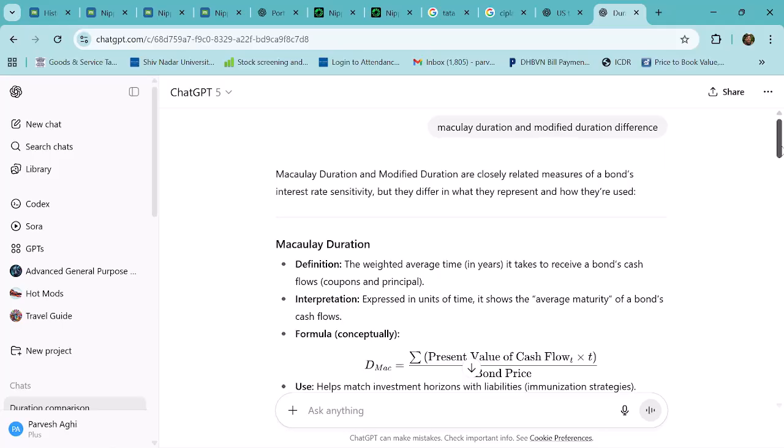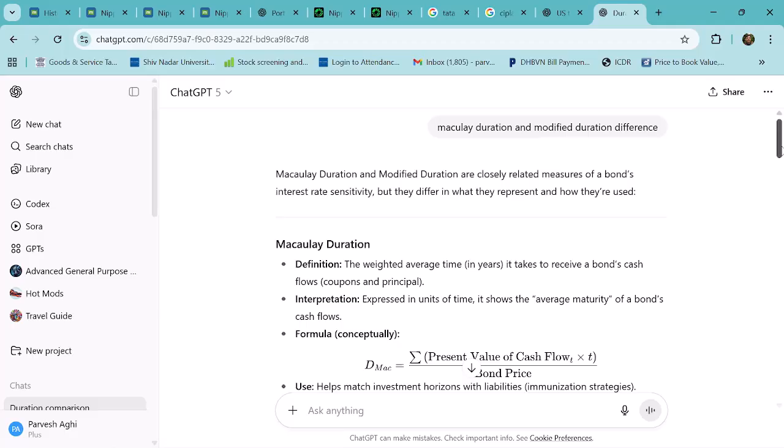Macaulay duration and modified duration are closely related measures of bonds' interest sensitivity, but they differ in what they represent and how they are used. So this is what is written. Both are related to the bonds' sensitivity to the interest rates, because we know that if the interest rates go up, the bond prices fall, and vice versa. If the interest rates fall, then the bond prices go up. So there is an inverse relationship between the bond prices and the interest rate.